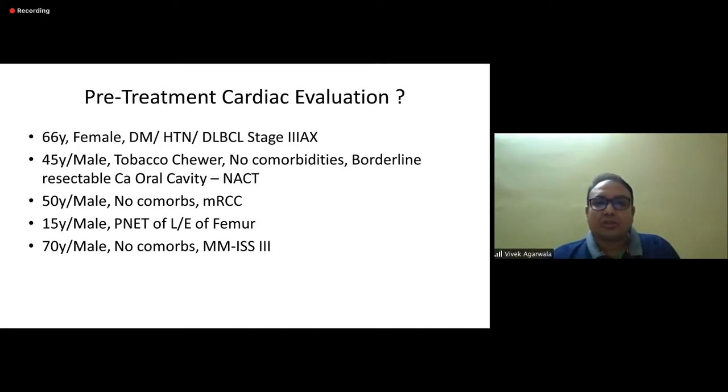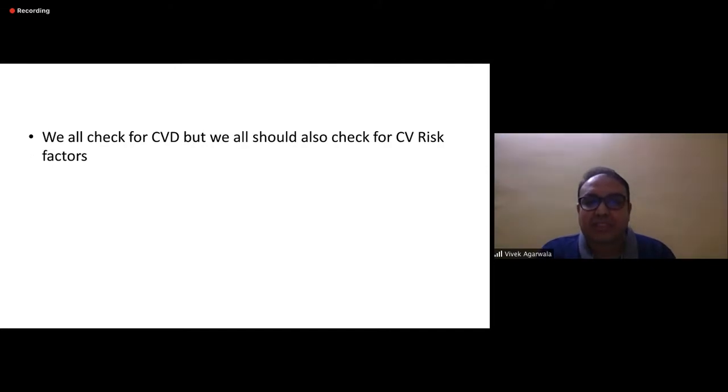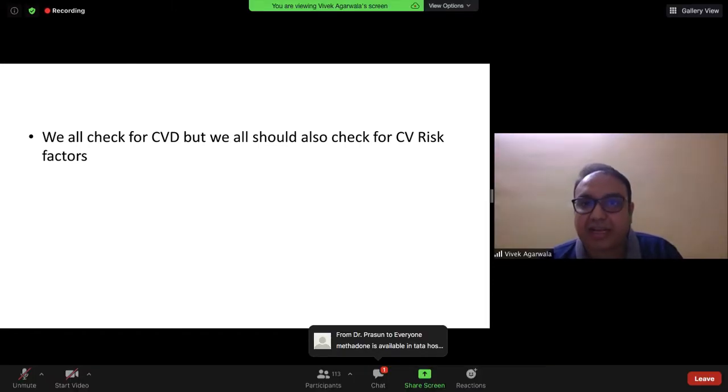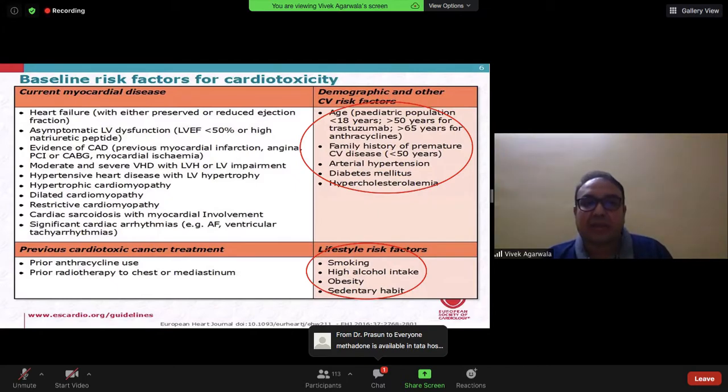Okay. So the whole point that I wanted to make here is that in all these patients, doing ECG and 2D echo has almost become a norm before going ahead with treatment. But we don't really need to only check for cardiovascular disease. We should also check for cardiovascular risk factors that can, in future, give rise to cardiovascular disease. So these are the risk factors apart from the cardiac disease or any other cardiotoxic treatment that the patient receives.